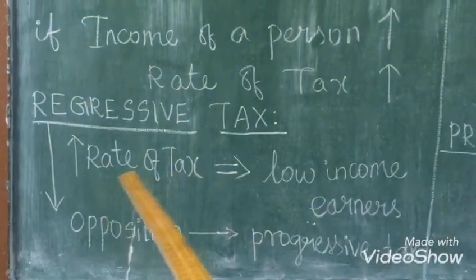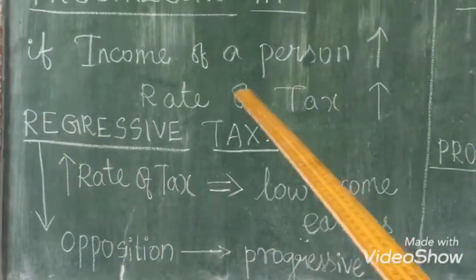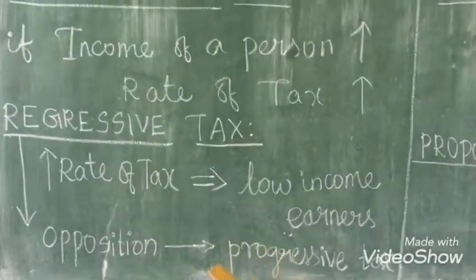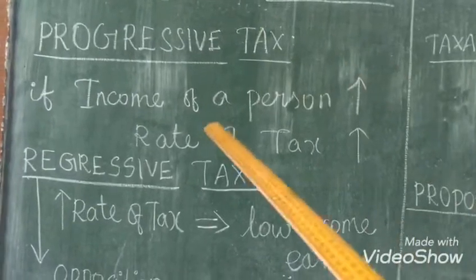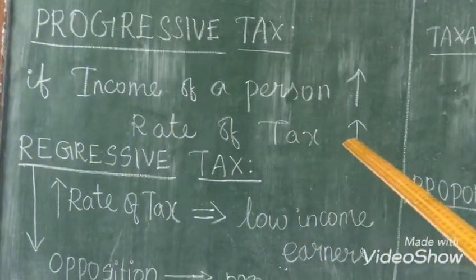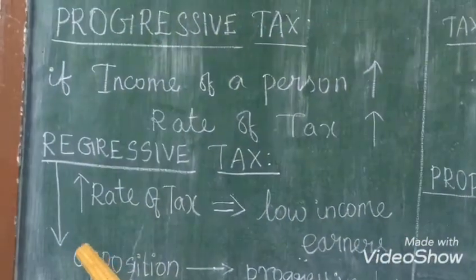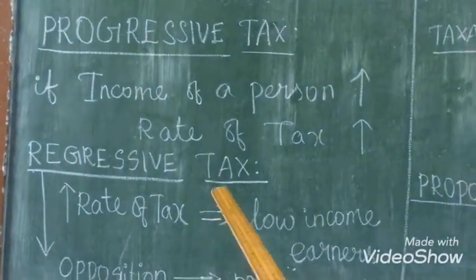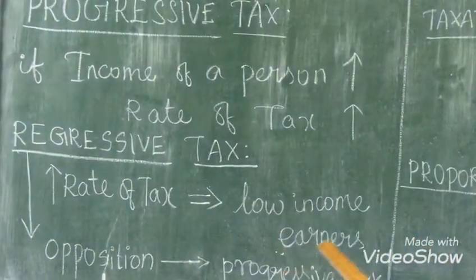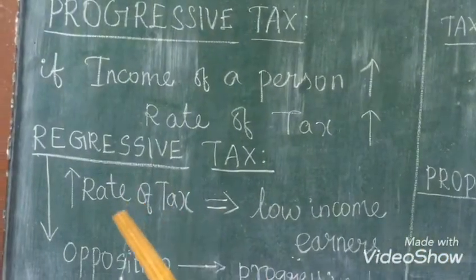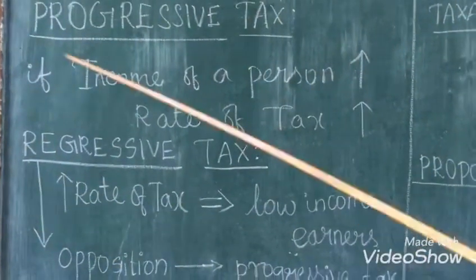Now we'll see the last type, that is regressive tax. So this type, regressive tax, is quite opposite to the progressive tax. What is progressive tax? If the income of the person increases, then the tax amount which he wants to pay will also increase. So this regressive is quite opposite to progressive. Here the low income earners, the people whose income is very low, want to pay the high amount of tax, which is known as regressive tax.